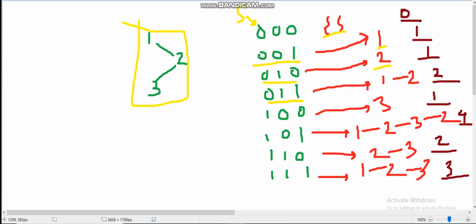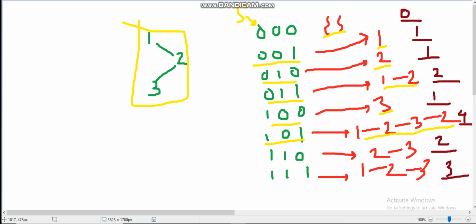For 0 1 1, our sequence will contain 1, 2, because both will appear an odd number of times. For 1 0 0, our sequence will contain only one node, which is 3. For 1 0 1, 1 and 3 do not have a direct edge, so we have to connect them through 2. So 1 2 3 has parity of 2 as 1, so we are adding 2 again.